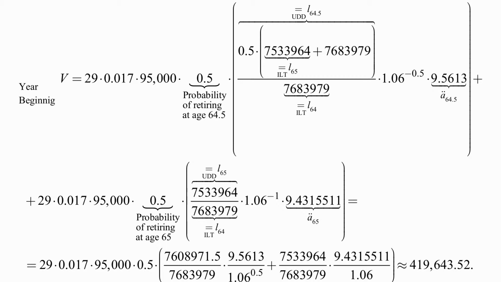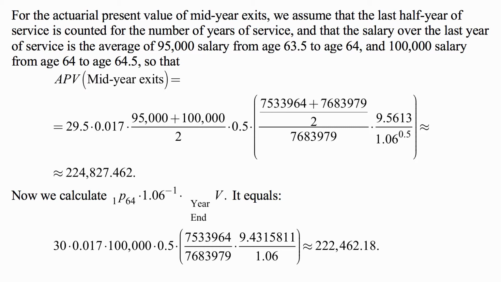couldn't put it into one big brackets because there wouldn't be space, but it's the same factor in front of each of those two quantities representing retirement at age 64.5 and then 65. So the second expression in brackets accounts for retirement at age 65, which happens with probability 1/2. And then we plug in all the quantities, do the calculation. This comes out to be 419,643.52.